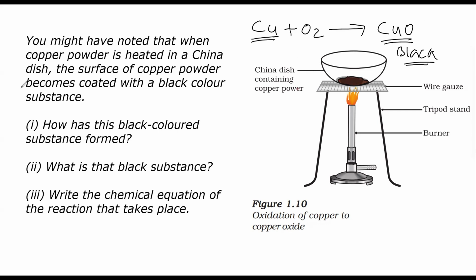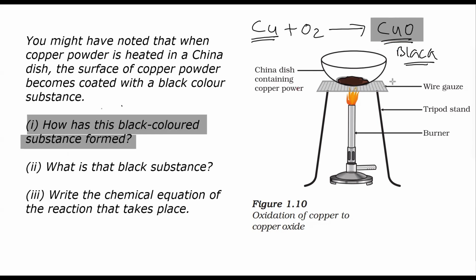Now, what are the questions that follow? In the first part, they're asking how the black colored substance is formed. This is due to the formation of a layer of copper oxide. And what is that black substance? Again, the answer remains the same: copper oxide.